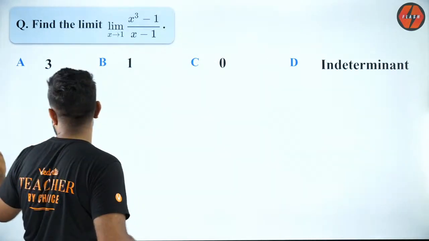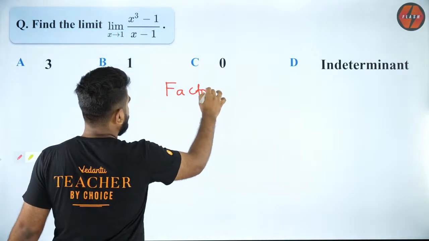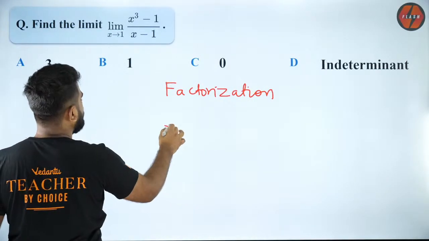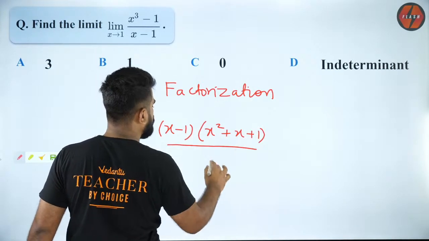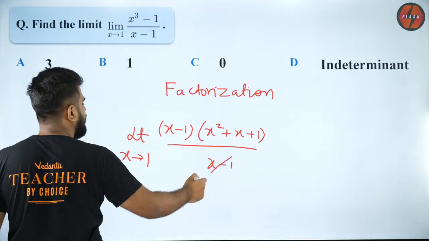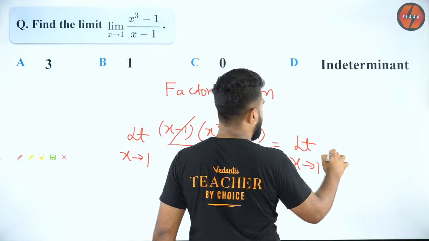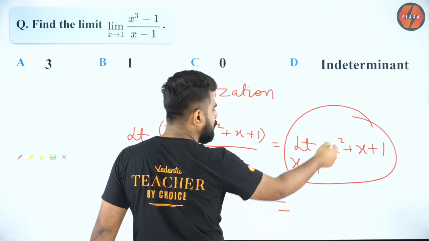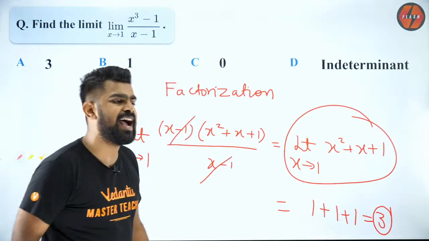This is solved by the method of factorization. What does that method say? It says to cancel out the common factors. For example, the numerator can be factorized like this and the denominator is x minus 1. Since we have limit x tending to 1, x will not be equal to 1, so I can cancel these two. Now I can directly apply x equal to 1 and that will give me the limit value. If I directly put 1, I will get 1 plus 1 plus 1, which is 3, and that will be the answer for this question.